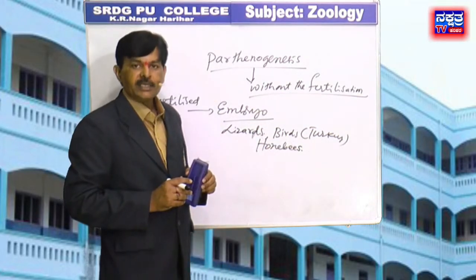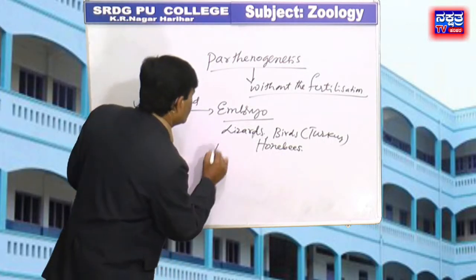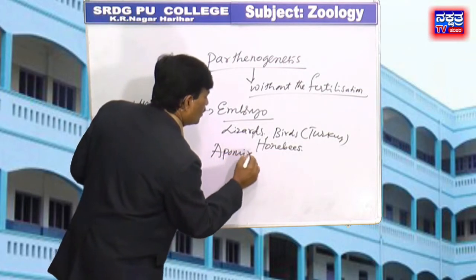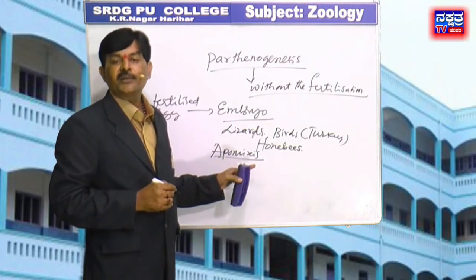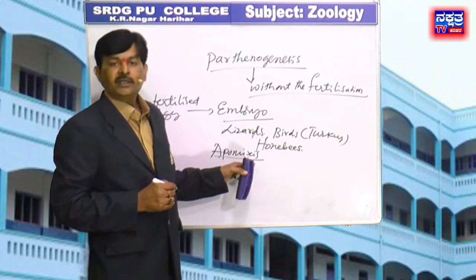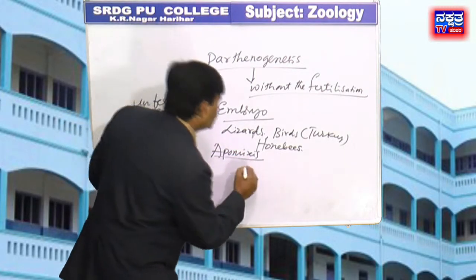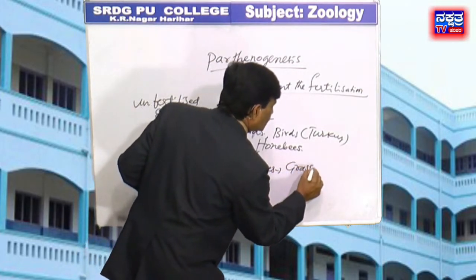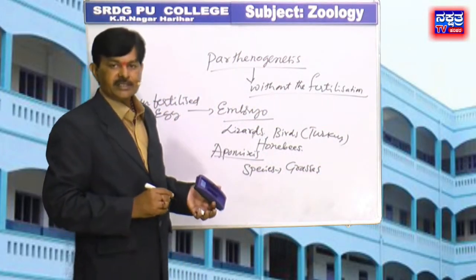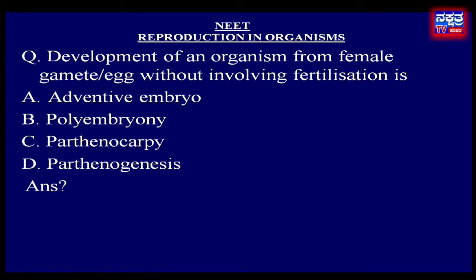But in plants, parthenogenesis is a component process of apomixis. Apomixis is the process of formation of seeds without fertilization. For example, species of grasses. Therefore, in the given options, option D, parthenogenesis, is the right answer.